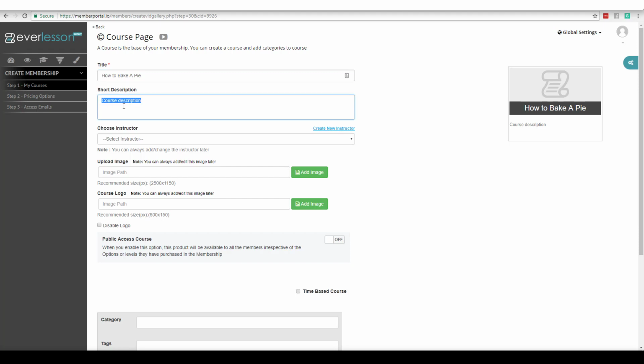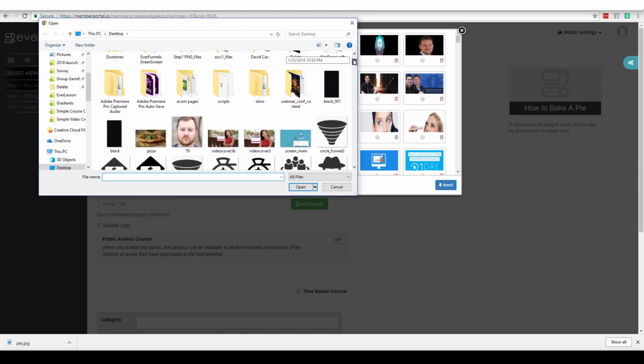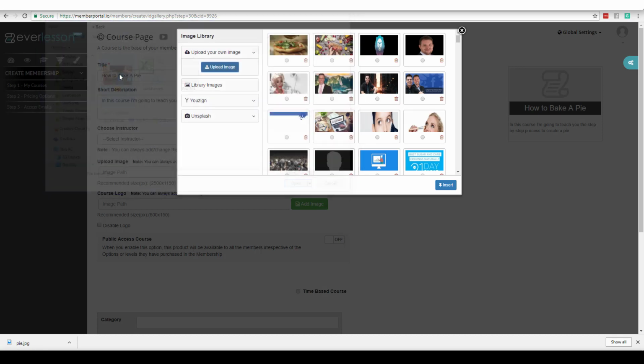Okay, for the description, in this course, I'm going to teach you the step-by-step process to create a pie. Okay. Now, there's some advanced stuff here compared to the onboarding process that we went through before, but nothing really all that complicated. Okay, so we're going to follow the same process. We could go ahead and choose an instructor if we wanted to, but I'm going to go ahead and upload an image. So I'm going to click Add Image, and I'll just go ahead and click Upload Image, and I should have one called Pie. Let me search for that. There it is right there.